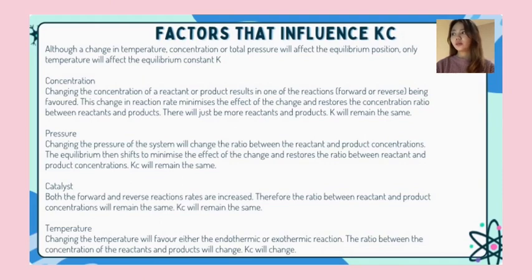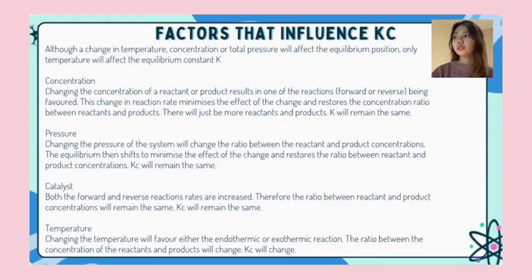Pressure. Changing the pressure of the system will change the ratio between the reactant and product concentration. The equilibrium then shifts to minimize the effect of the change and restore the ratio between reactant and product concentration. Kc will remain the same. Catalyst. Both the forward and reverse reaction rates are increased. Therefore, the ratio between reactant and product concentration will remain the same. Kc will remain the same.